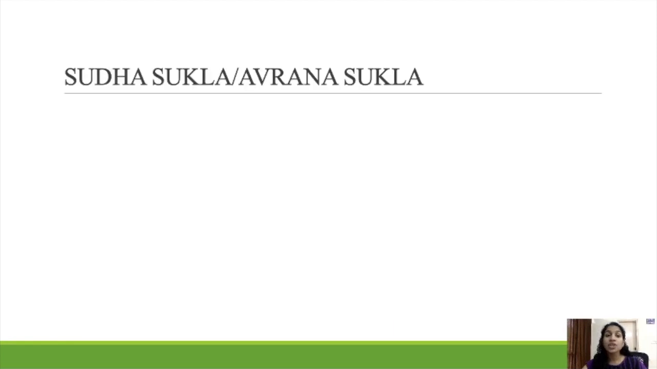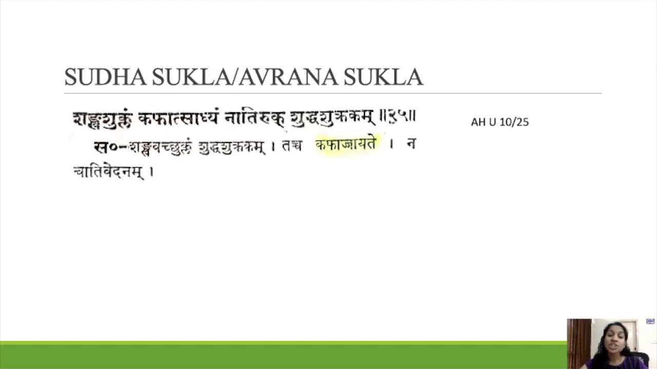First one is Shuddha Shukla or Avrana Shukla. Shanga Shuklam Kafat Sadhyam Na Adiruk Shuddha Shukrakam. Which dosha predominant? Here it is Kafa dosha predominant. Kafat. This is a Sadhya Vyadi.